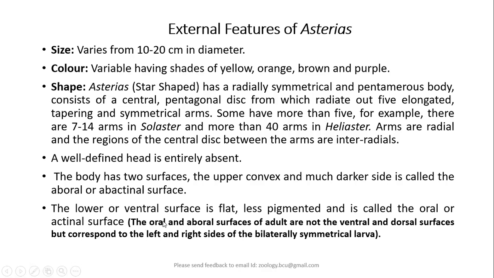Keep it in mind that the oral and aboral surfaces of the adult are not the ventral and dorsal surfaces, but they correspond to the left and right sides of the bilaterally symmetrical larva.